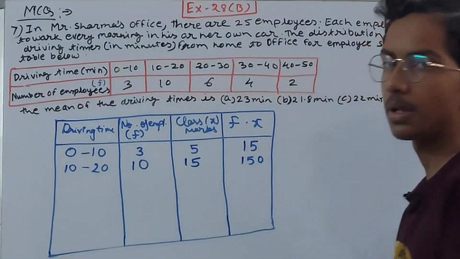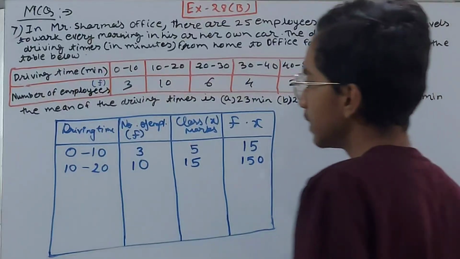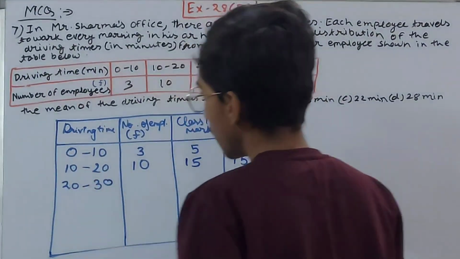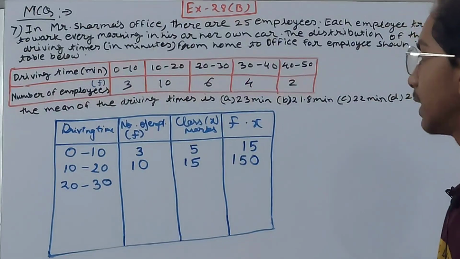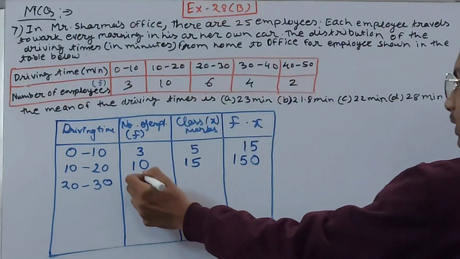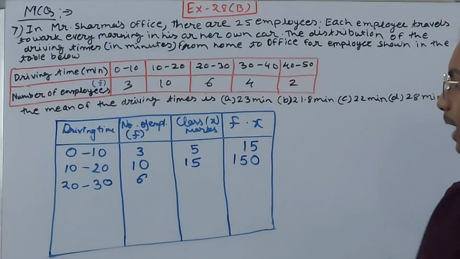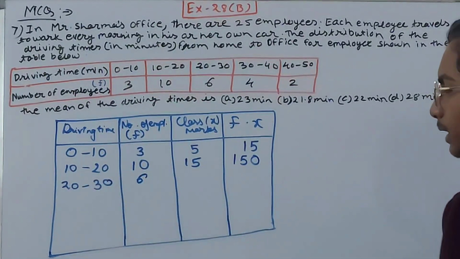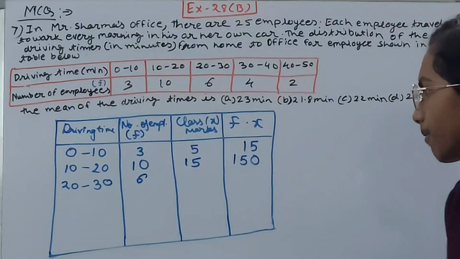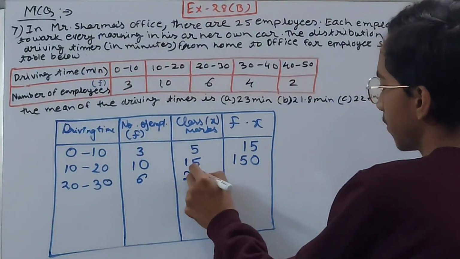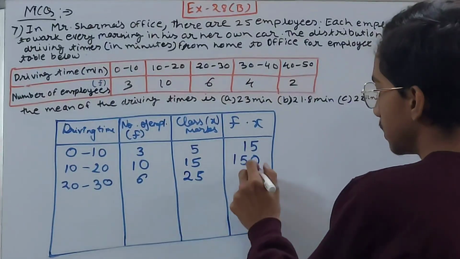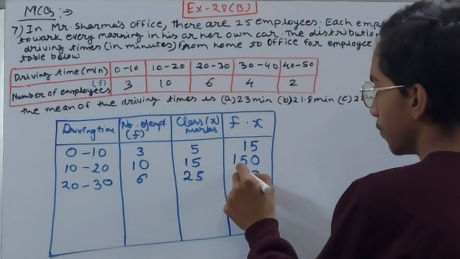And then you can see the next class interval is 20 to 30, and the number of employees is 6. Class mark 20 plus 30, that is 50, 50 upon 2, that is 25. 25 into 6, this is 0 and 3 there, so 150 again.